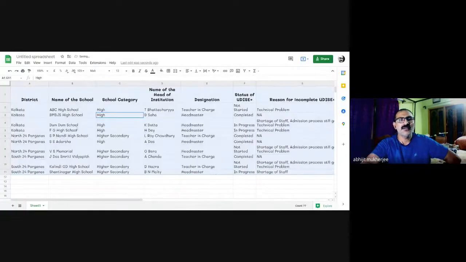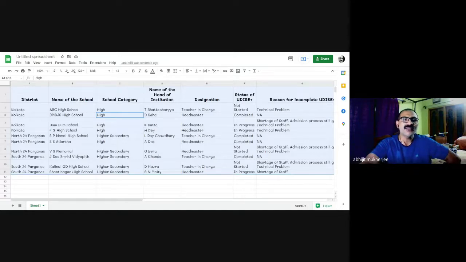See, the schools are sorted. The districts are sorted. Four schools from Kolkata were there, three schools from North 24 Parganas, and three schools from South 24 Parganas. Previously, they were all strewn haphazardly. Now they have been arranged in alphabetical order. First, the names of the districts: Kolkata comes first, then North 24 Parganas, then South 24 Parganas.